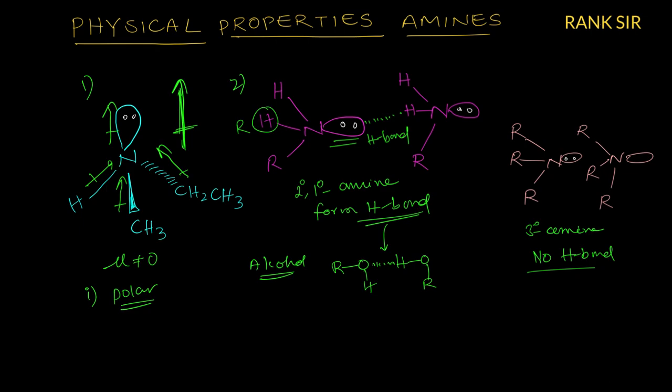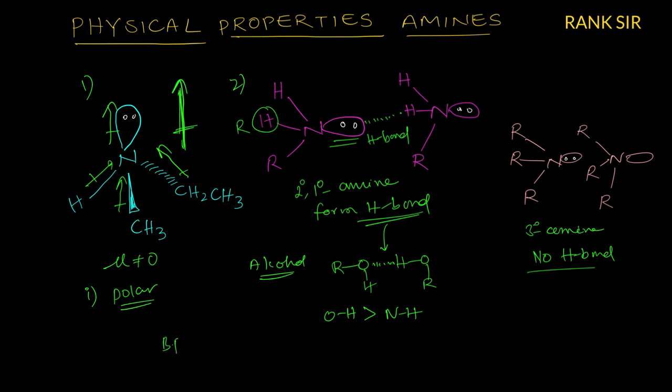Now which hydrogen bond is stronger? The oxygen-hydrogen bond is more polar because oxygen is more electronegative, and a stronger hydrogen bond is formed than with the NH bond. So alcohol is also polar and also forms hydrogen bonds.